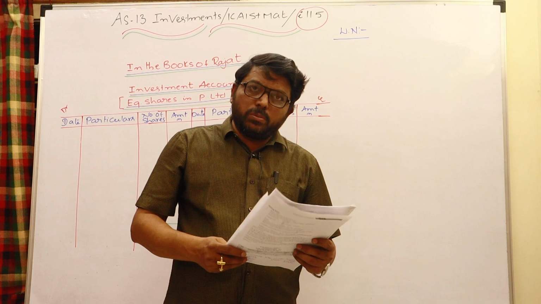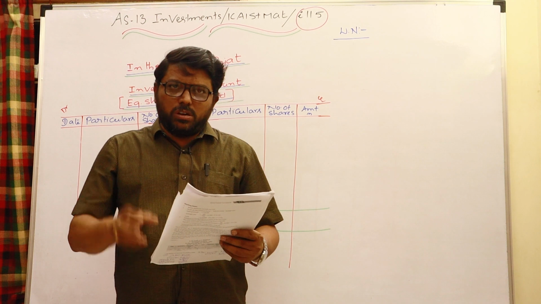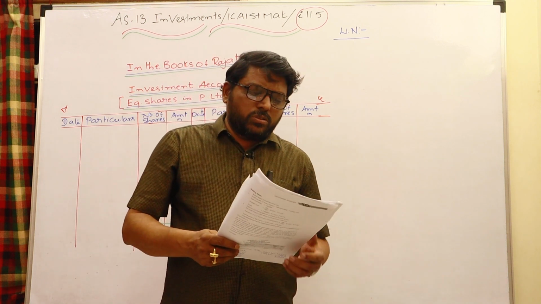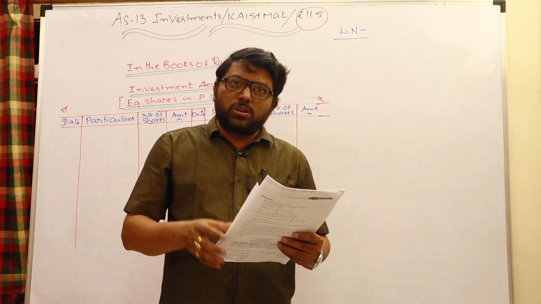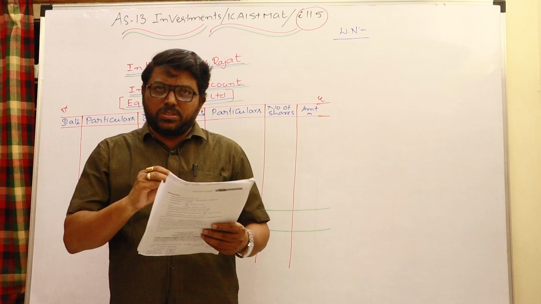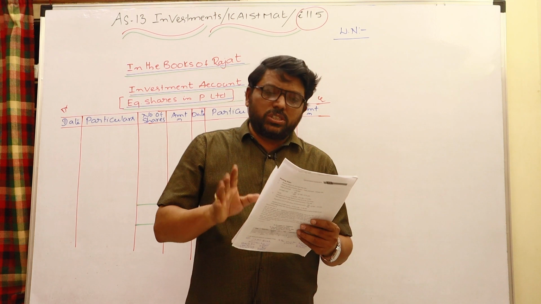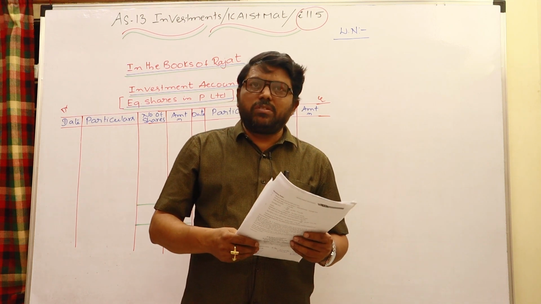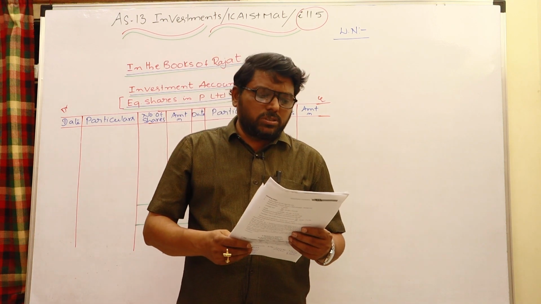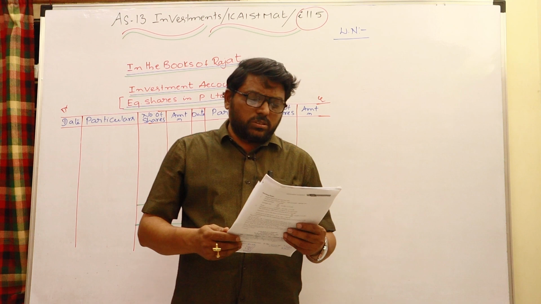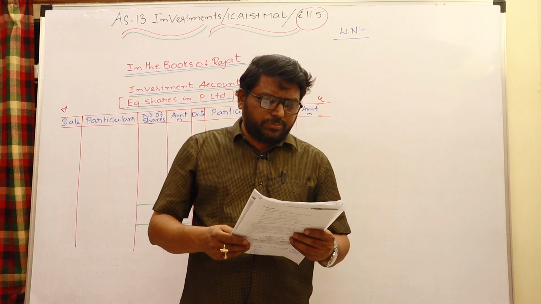Particularly when you purchase a variable income security like equity shares, you will not find the ex or cum words. Only for fixed-bearing securities will you see cum interest and ex interest. For variable securities like equity shares, you will not find them in purchase and sale. So no cum and no ex will be there, it is just given as a purchase and sale, because dividend will not be calculated on the accrual basis, but interest will be calculated on the accrual basis.